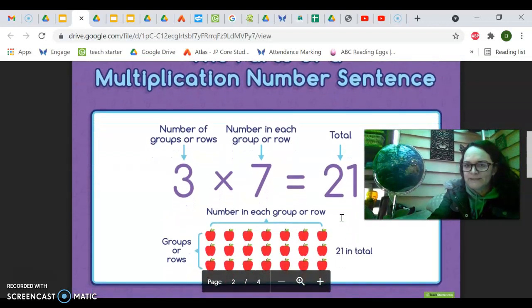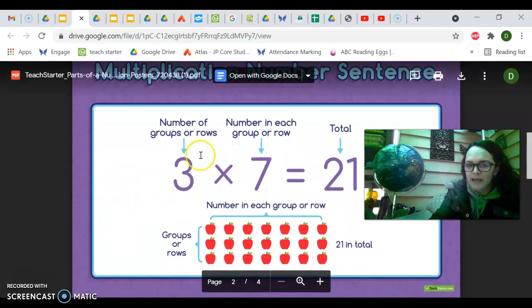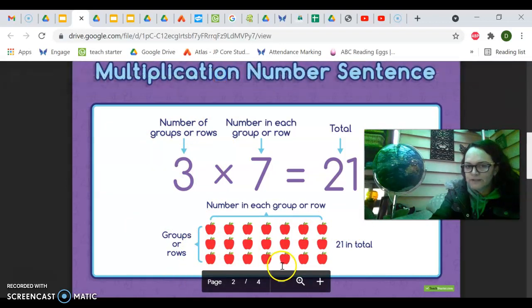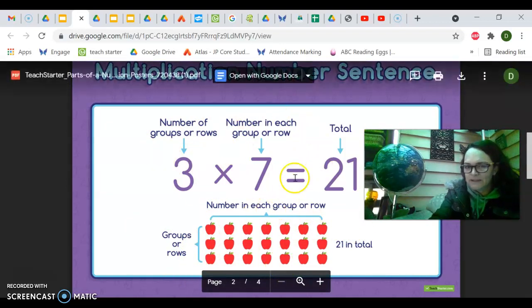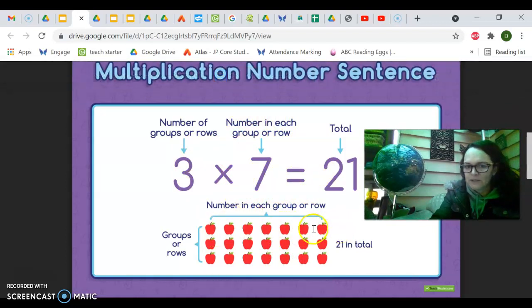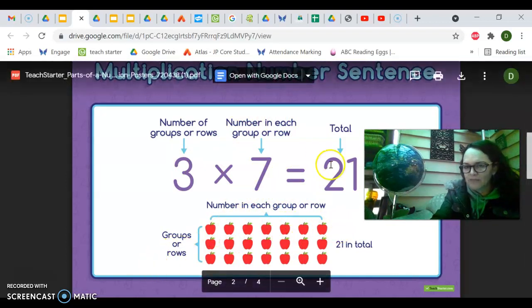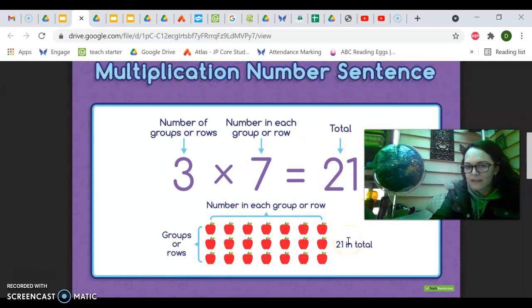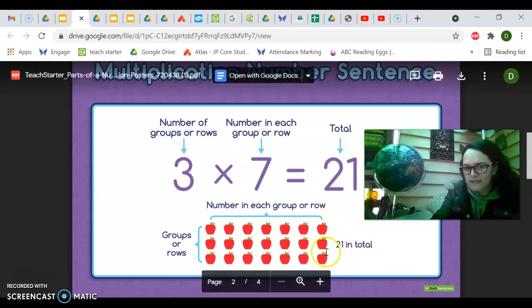When we're looking at a number sentence, the number of groups or rows might be 3, and the factor 7 means the number in each row. So we have 7 numbers in each row, and the total, or the product, is 21, shown here in an array.